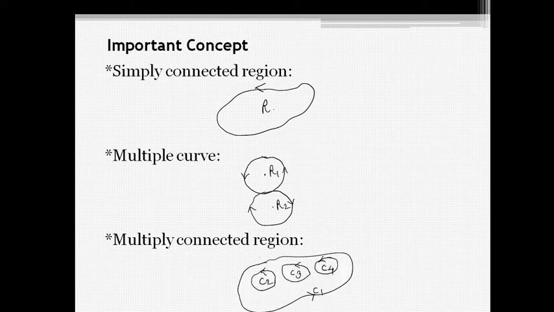Multiply connected region: the multiply connected region is bounded by more than two curves. We can convert a multiply connected region into a simply connected one by giving it one or more cuts.